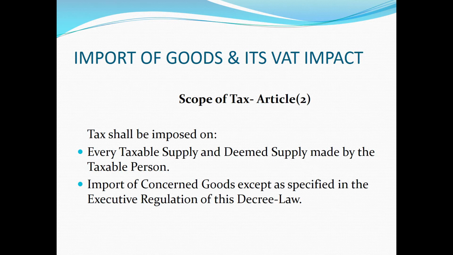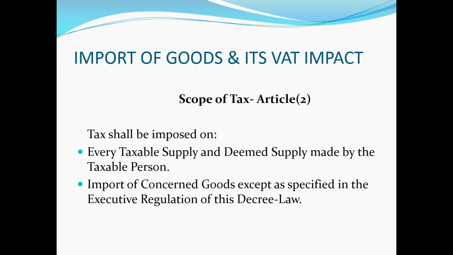Number 3, used personal effects. Number 4, household items transported by UAE nationals living abroad on return, or expats moving to live in the UAE for the first time. Number 5, return goods. In all these 5 cases, the import is not treated as import for the purpose of VAT laws.